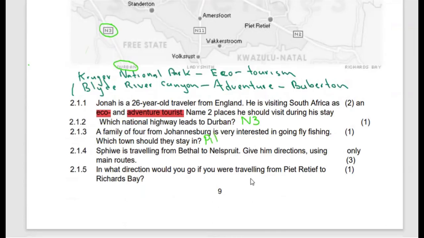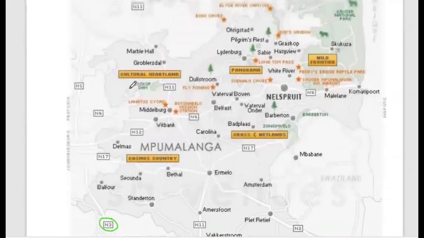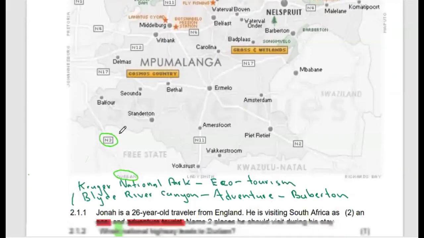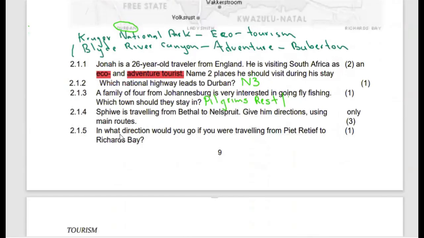Pilgrim's Rest. Then the second option which we have is Hazyview or Graskop. They can live in Hazyview. They can also live in Graskop. So these are the two options which we have.